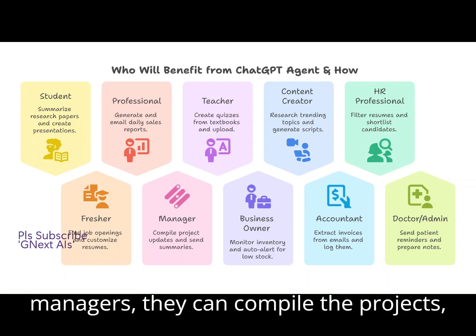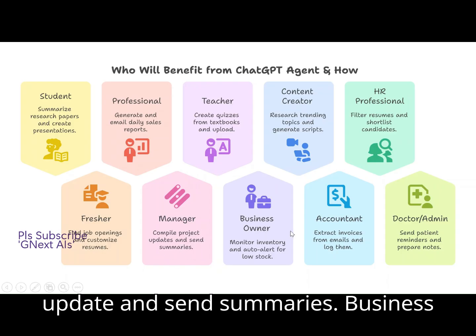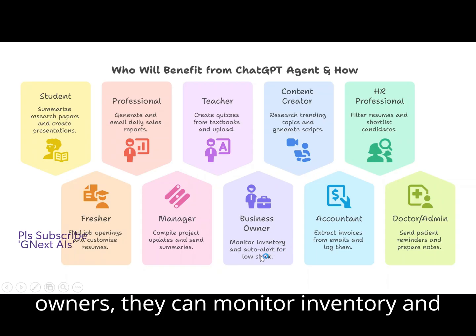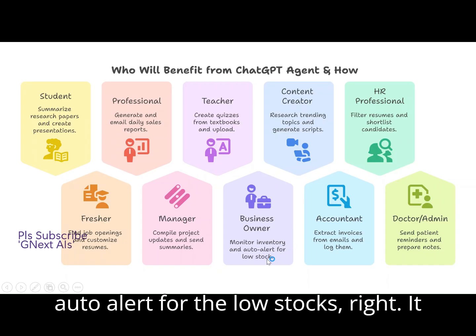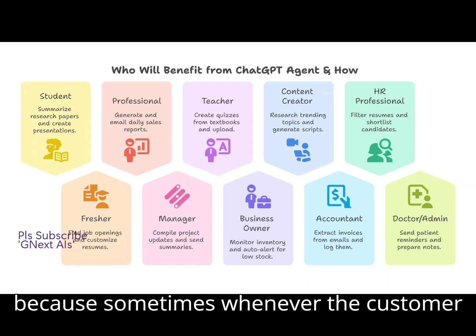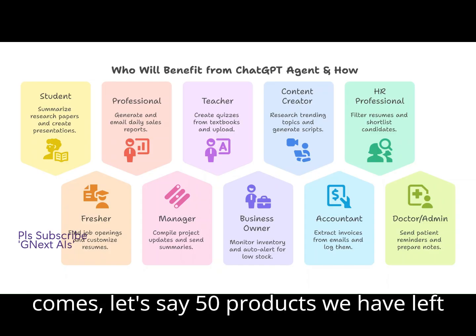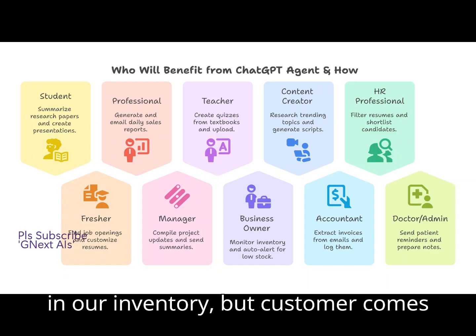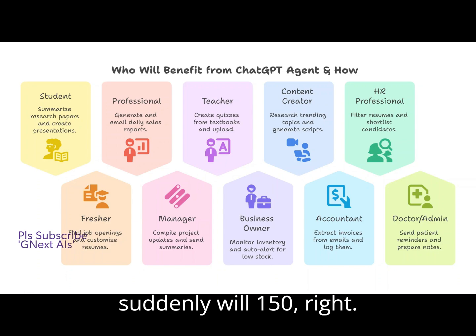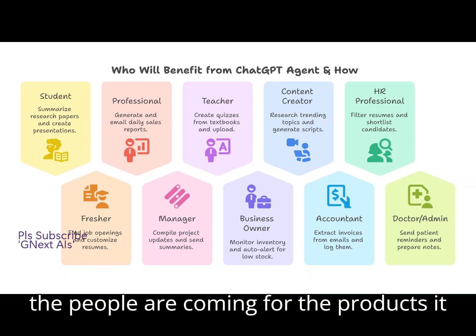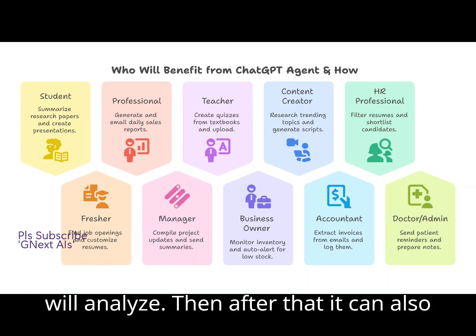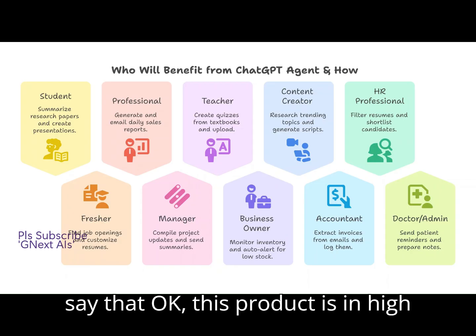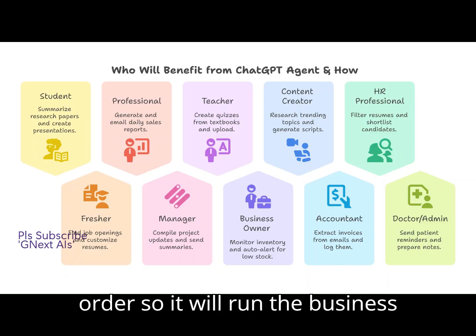Then managers can compile the projects, update and send summaries. Business owners can monitor inventory and auto-alert for low stocks, right? It is very helpful for business owners, because sometimes, let's say we have 50 products left in our inventory, but customers suddenly come for 150, right? So it can see how people are coming for the products. It will analyze, and then it can also say that this product is in high demand, this is the amount, and please order. So it will run the business very smoothly.